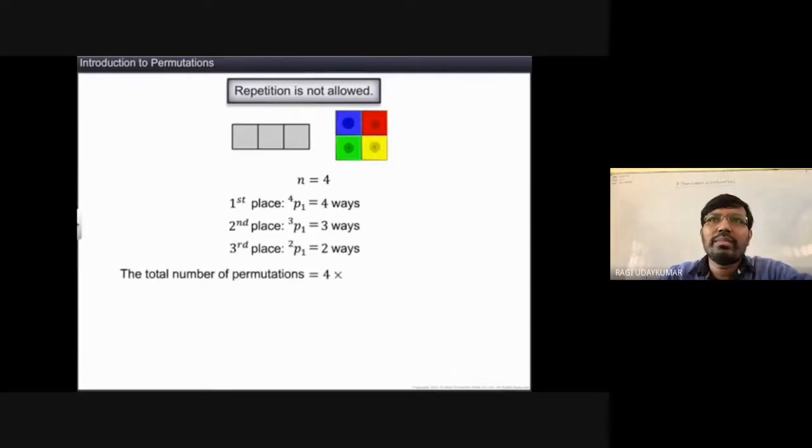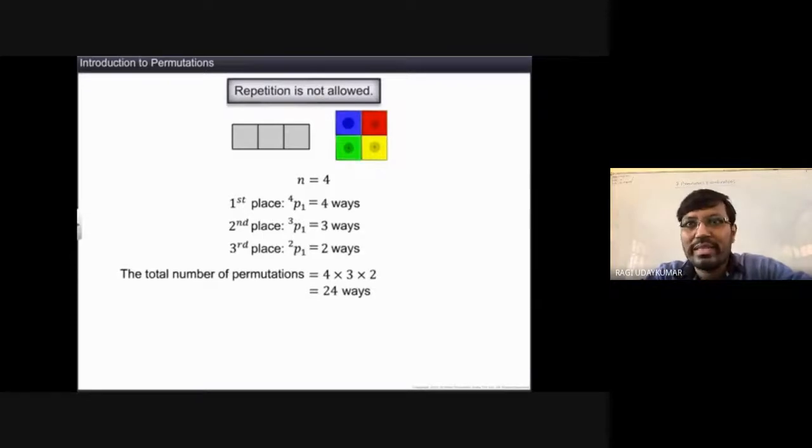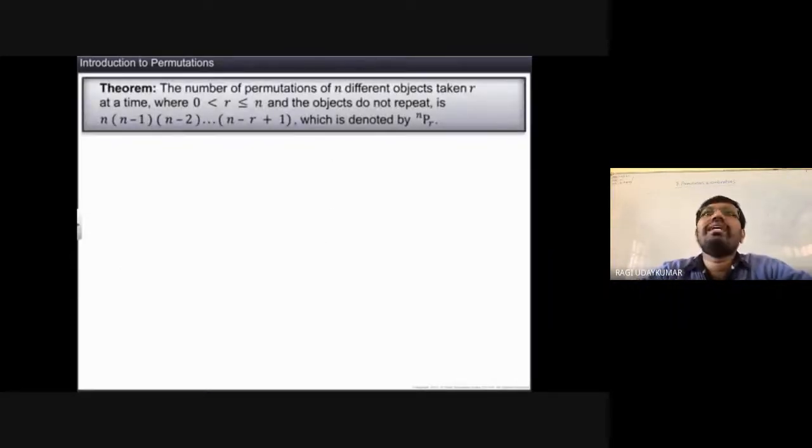So the total number of permutations when the repetition is not allowed. See here, the number of items is more here. So 4 into 3 into 2, that is 24 ways you are going to get. This cannot be done like that every time. So here there is a theorem. Now, the number of permutations of n different objects, here four colors, taken r at a time.